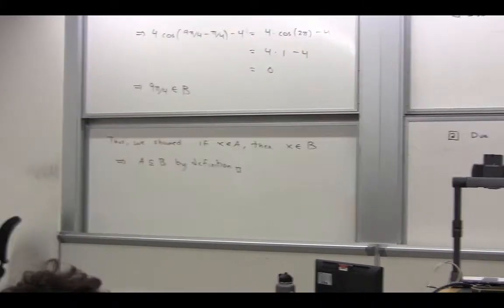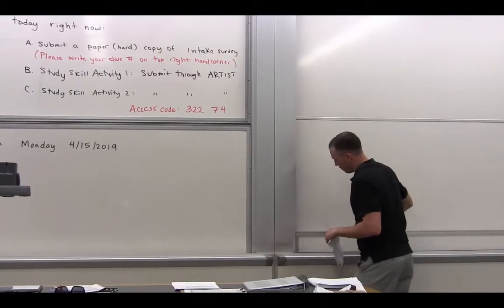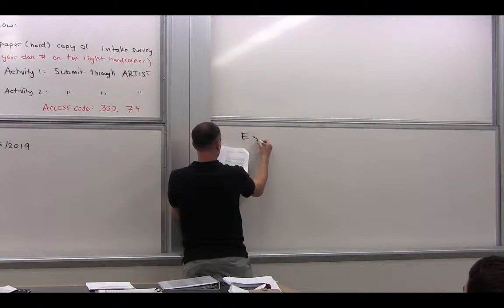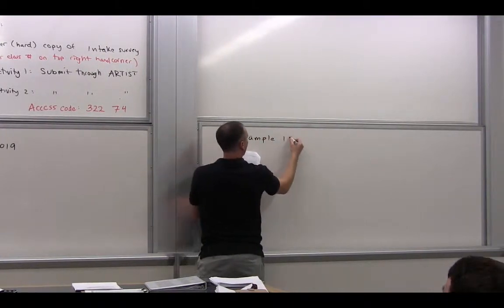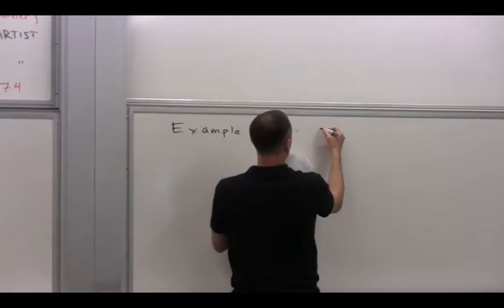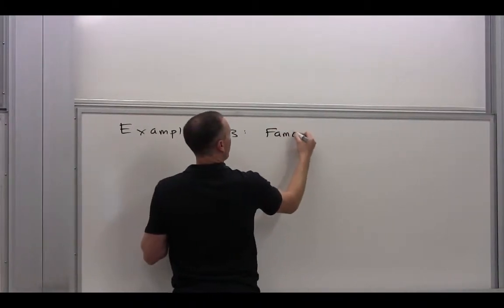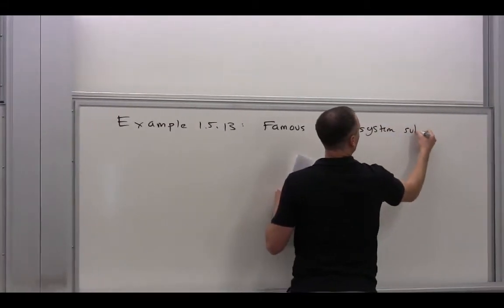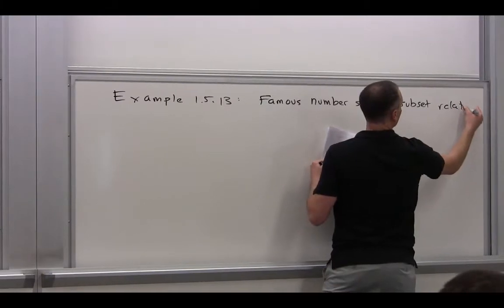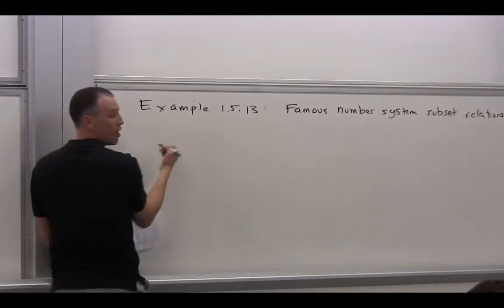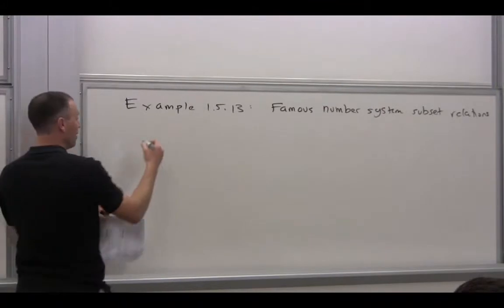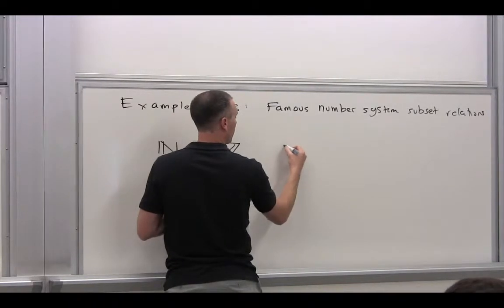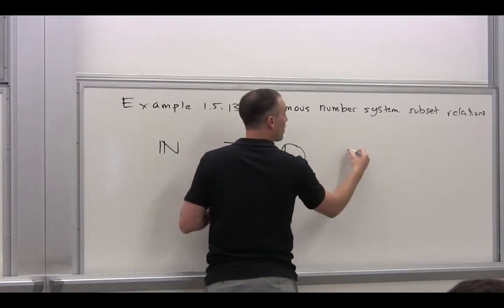Last time, we had these famous number systems. Do you remember what they were? One of them was the reals. Famous number system subset inclusions or relations. All right, let's take a look. What's the first number system that we had? The very, very first one that we talked about? The natural numbers. What was the second one? Integers. What was the third one? Rationals.